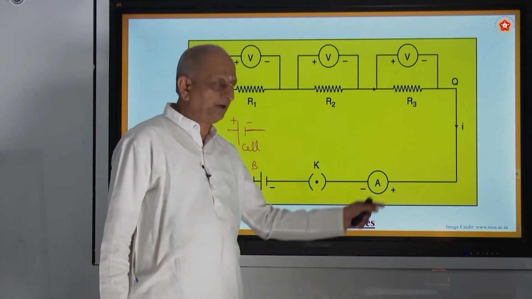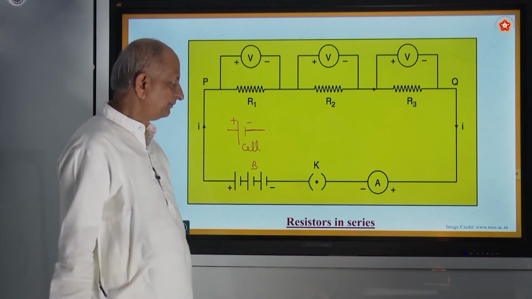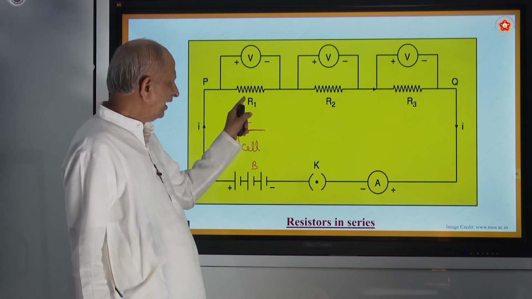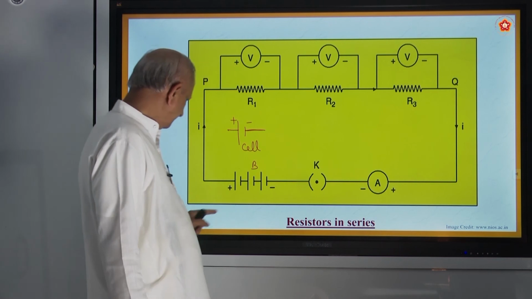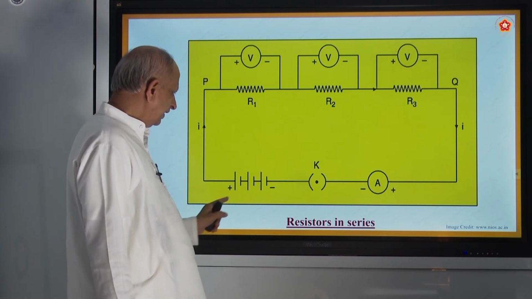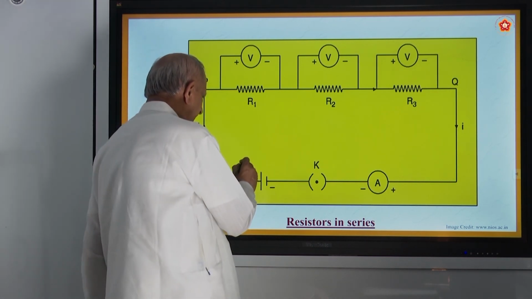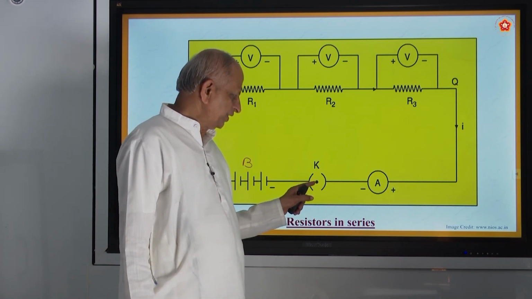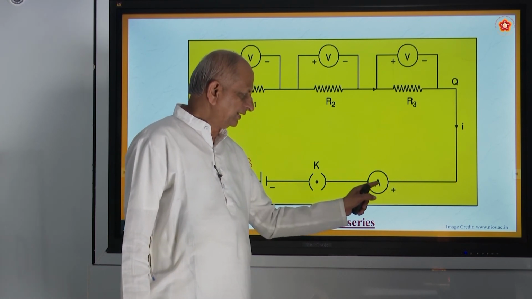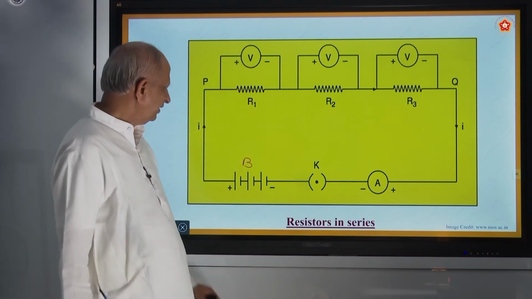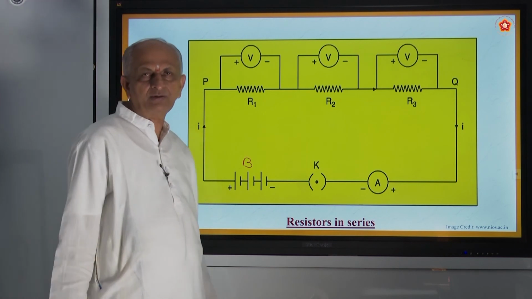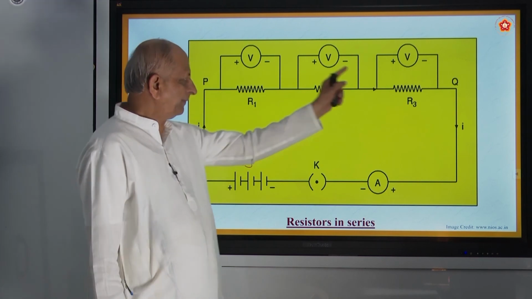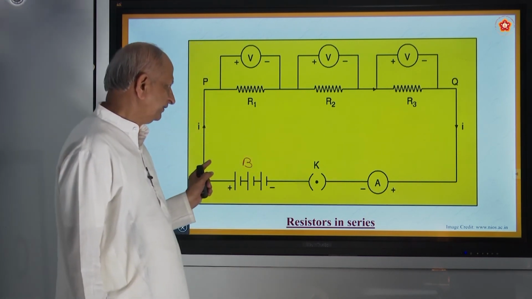And what does the A stand for? Ammeter. I will repeat once again. V stands for voltmeter, R1, R2, R3 stand for resistances, and B stands for battery, K stands for switch, off and on, A stands for ammeter. And what does this I stand for? I stands for current. So this is a setup of the apparatus.